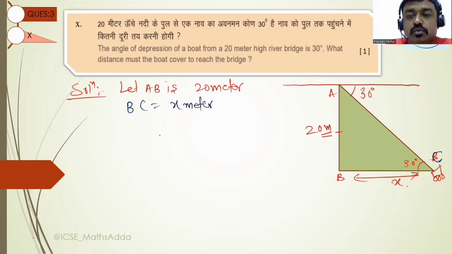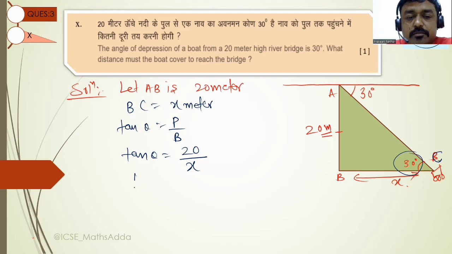Then again use tan theta is equal to P upon B. Then tan theta is equal to perpendicular, that you are seeing, a pillar or a pole, the height of the bridge is 20 and base is again x. Then the value for theta is 30 degrees given, so you can place tan 30 degrees equal to 20 upon x.